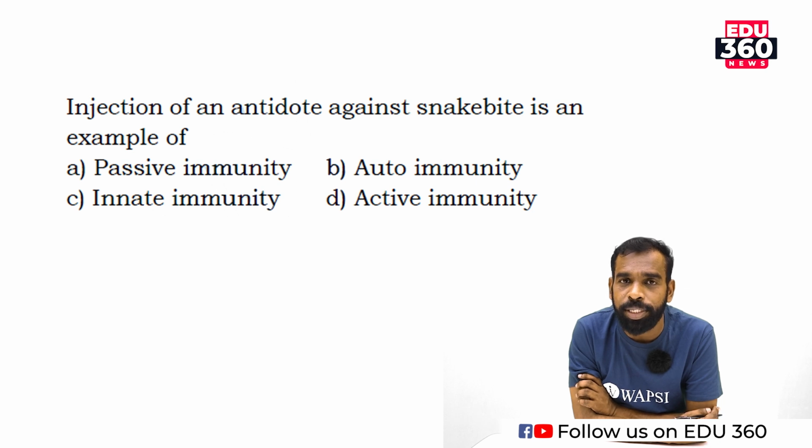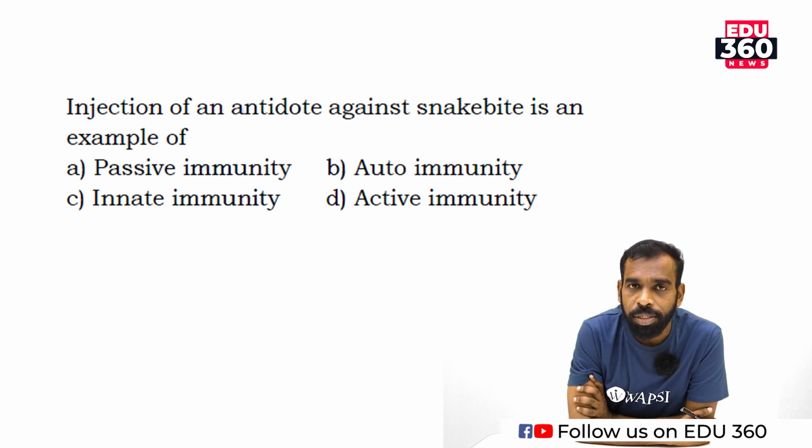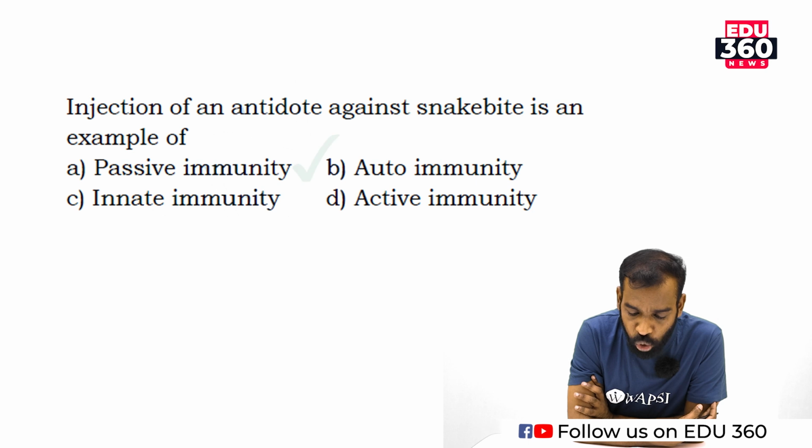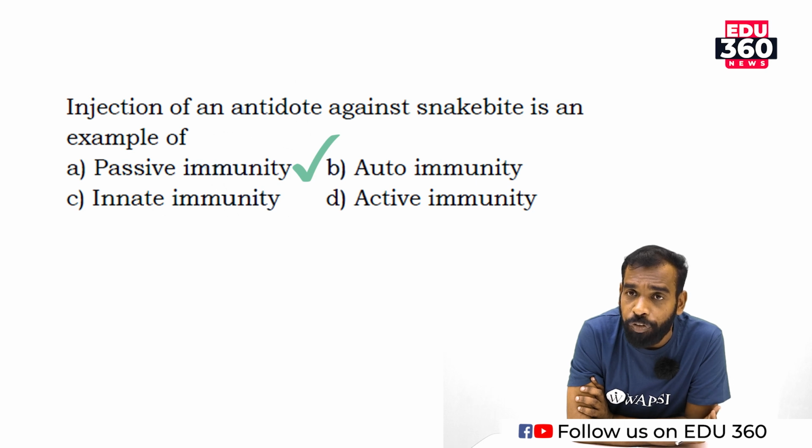Innate immunity is inborn. And active immunity is generated, for example, by corona vaccination, by introducing the vaccine into the body. Clear? So injection of antidote against snake bite is an example of passive immunity. The anti-venom is directly injected into the body of that person. Next question.